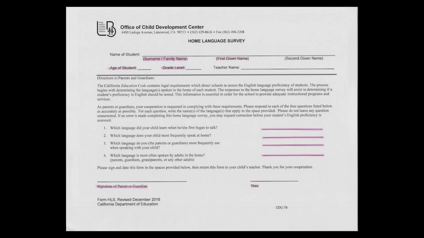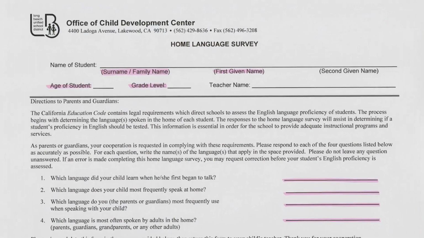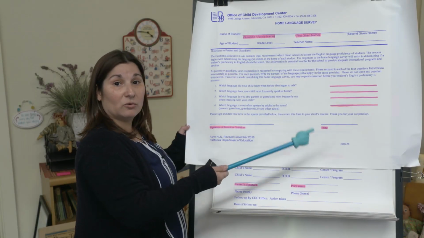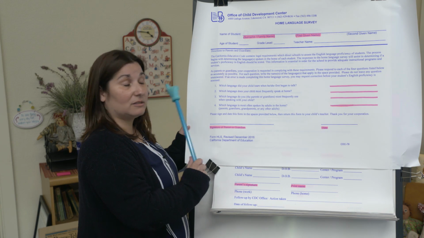This form is the home language survey. Please complete this and answer every question on the form. Your child's last name will be the surname or family name. Your child's first name will be the first given name. If you want, you can also complete the age of the student. If you're going to enter a grade level, that will be pre-K if it's a preschool student, so you can just put in PK if you'd like. Or if it's a school-age child, you can put in whatever grade your child's in.